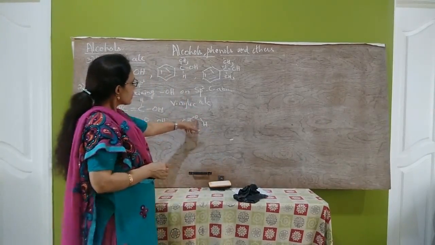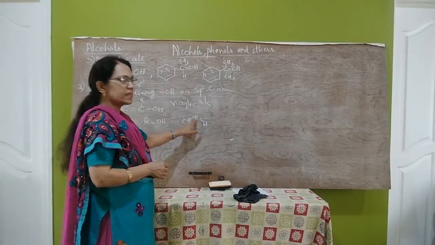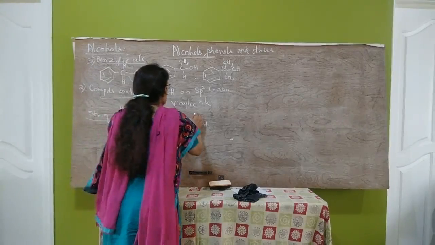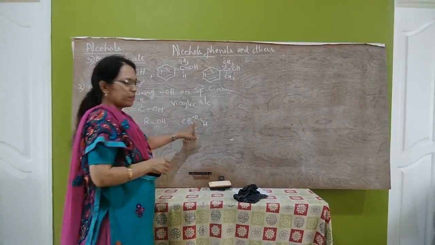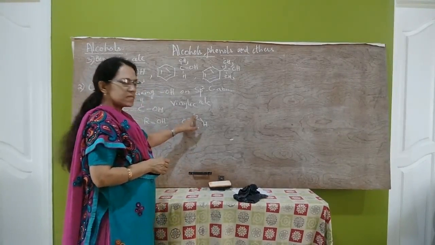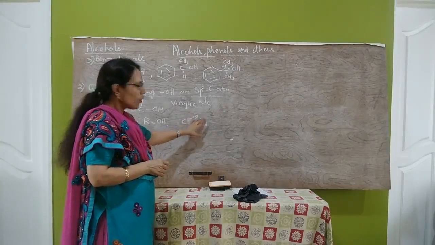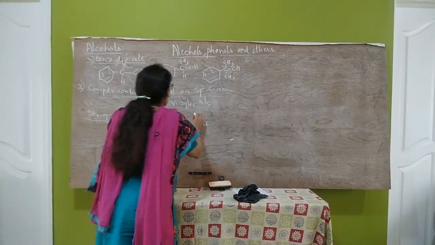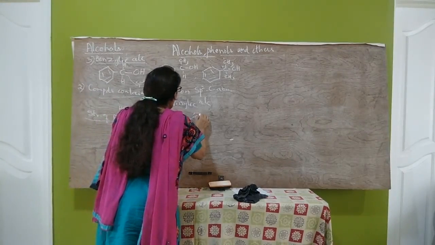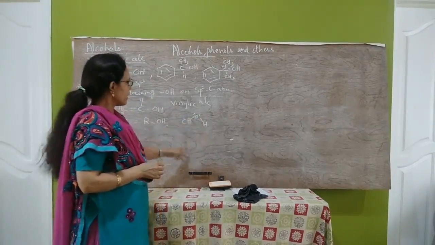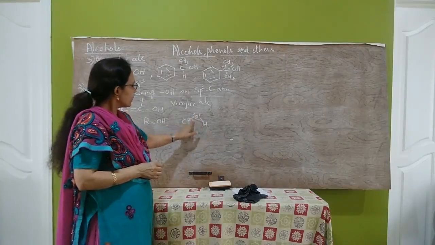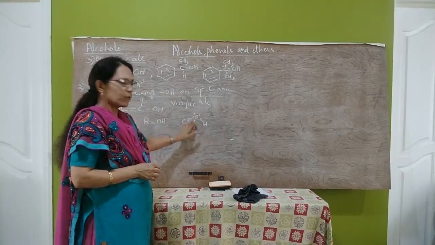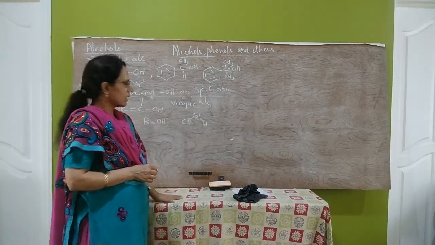Here, the oxygen atom is sp3 hybridized. Since it is sp3 hybridized, the 4 hybrid orbitals are oriented towards the 4 corners of a regular tetrahedron.